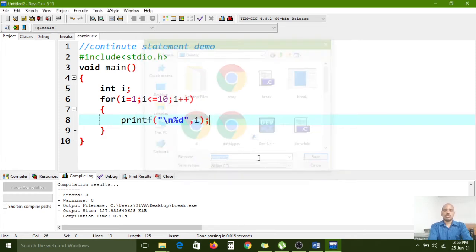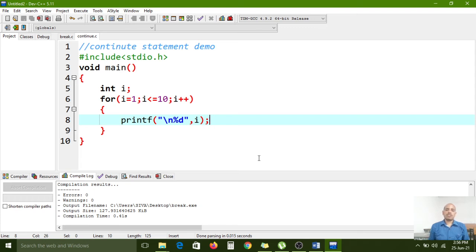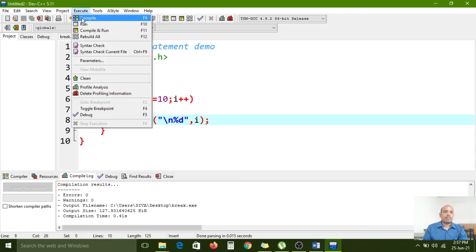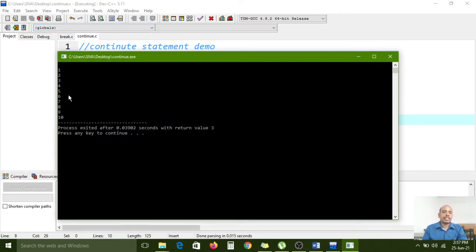continue.c. So actually continue will skip one iteration in between. In which iteration you want to skip that iteration, for that you can use the continue statement. You can decide. So now I want to compile and I want to run this file. So 10 iterations happened now.